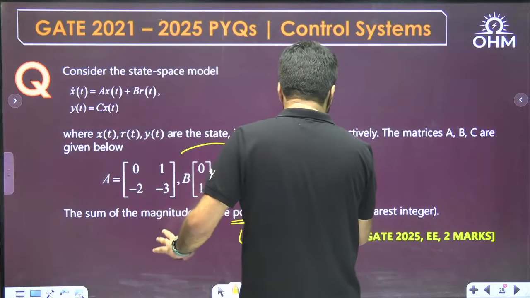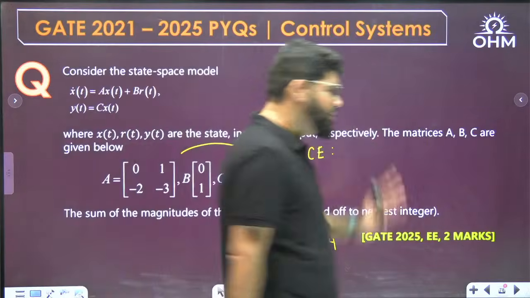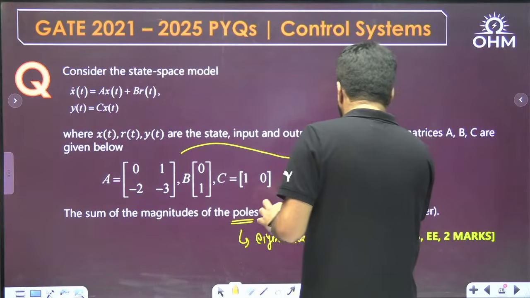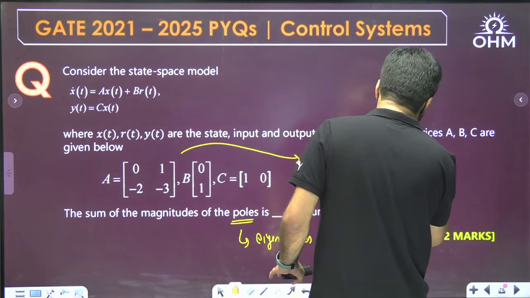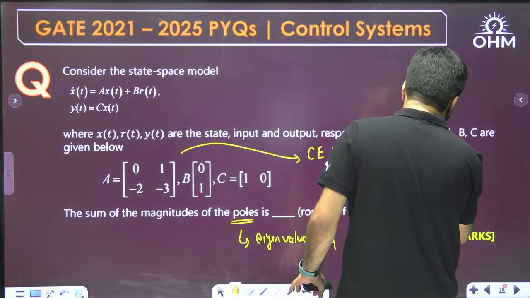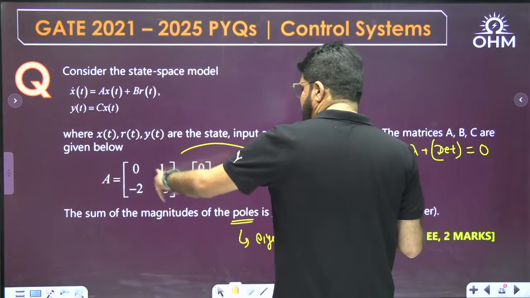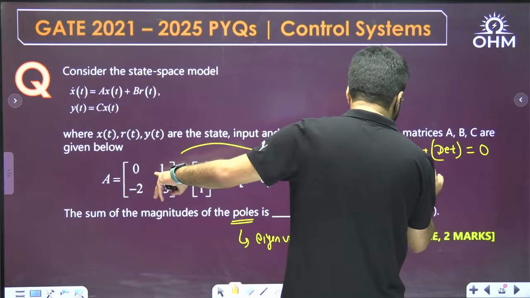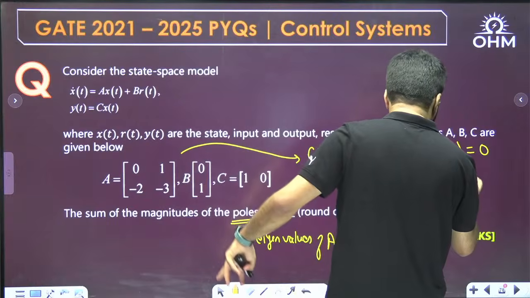2 cross 2 characteristic equation. Okay, 2 cross 2 simple characteristic equation. In my clear mathematics videos, I have explained to you. Directly write down the 2 cross 2 characteristic equation as lambda square minus trace into lambda plus determinant equal to 0. So lambda square minus the trace of the matrix. Trace of the matrix is minus 3. Determinant of the matrix is plus 2.